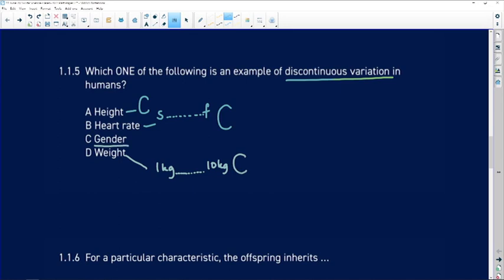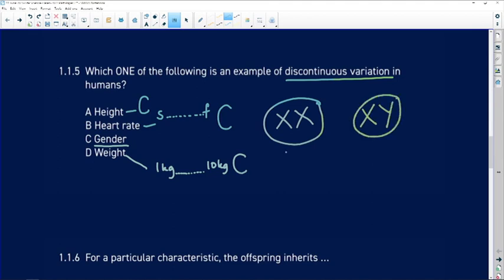When we talk about gender, we're saying that there's either going to be a double X or there's going to be an XY. So it's either going to be a female characteristic brought about by 2 X chromosomes, or it's going to be a male gender brought about by XY.